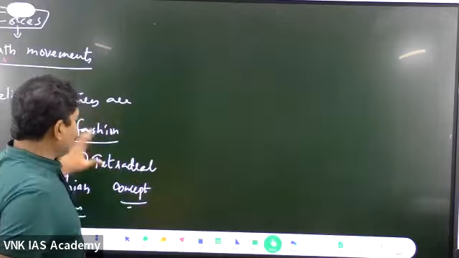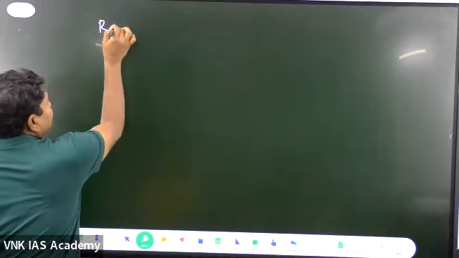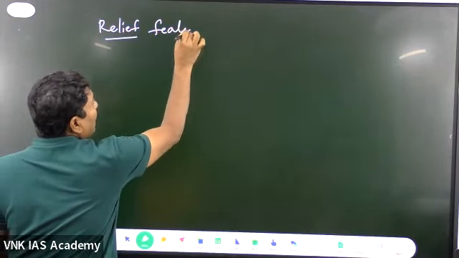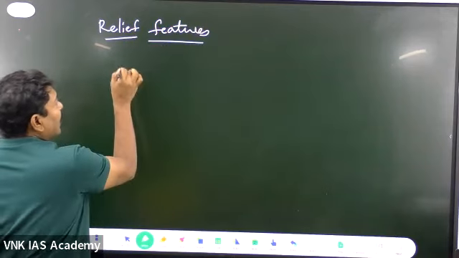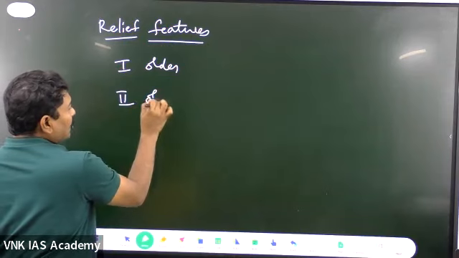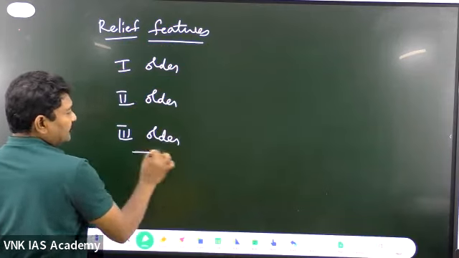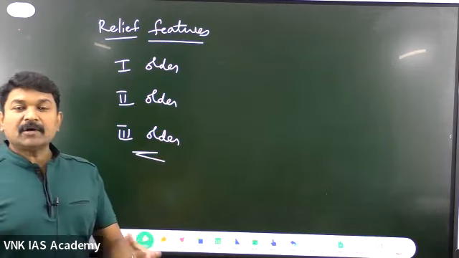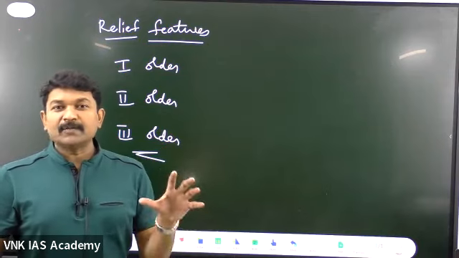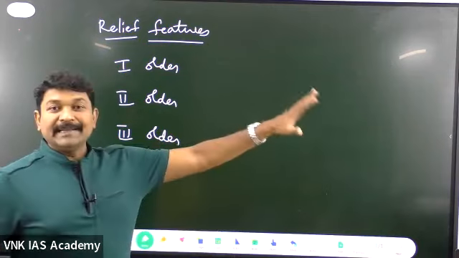What are these modern concepts? The modern concept says that all the relief features have formed in an orderly fashion, like the first order relief features, then the second order relief features, then the third order relief features. What are the first order relief features? Meaning what? For the first time on the planet Earth, what type of landforms are you going to see? They are called first order relief features.